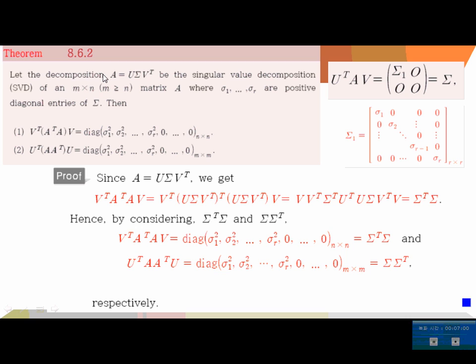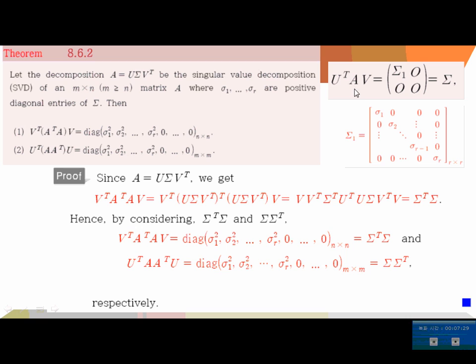Okay, we can go one step further. Let the decomposition A = UΣV^T be the singular value decomposition of an m by n matrix A, when m is greater than or equal to n, where σ1 to σr are positive diagonal entries of Σ. Then V^T A^T A V can be written in this way, and U^T A A^T U can be written in this way.